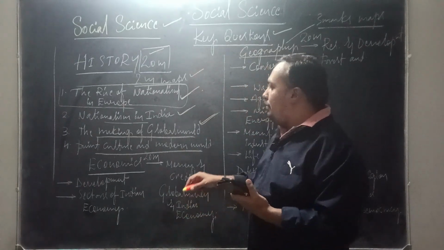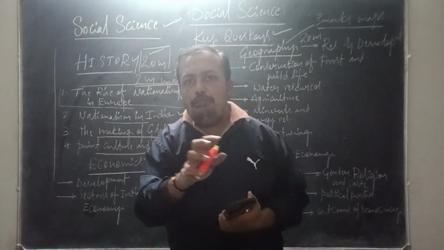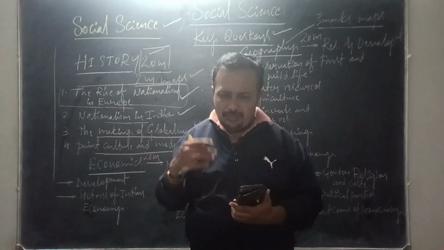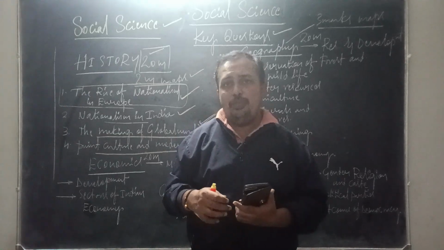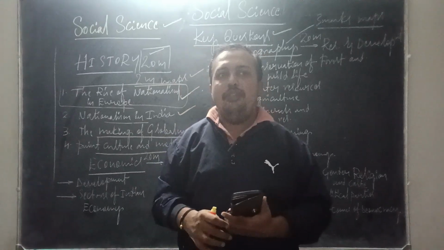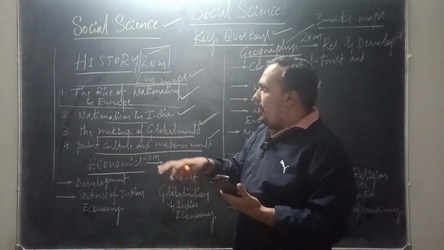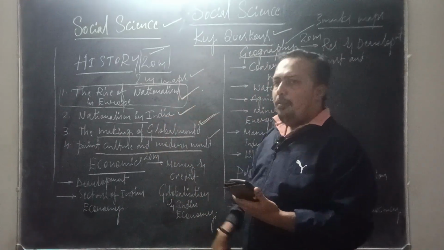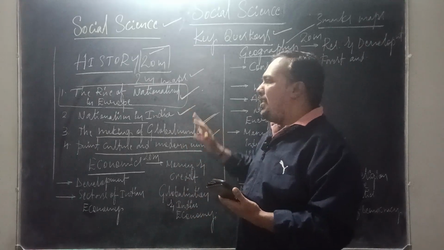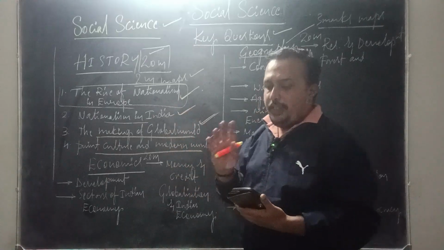Apart from that, from this chapter you can expect picture study. So pictures are just in your textbook, so go through those pictures. Once you recapitulate those pictures, read the lines below the pictures, just recall it, it's enough. So when it is asked in the multiple choice question, you can easily answer. So picture study is from the rise of nationalism in Europe and print culture and modern world. Very rarely they ask it from nationalism in India, whereas for these 2 chapters you must concentrate on the picture studies.